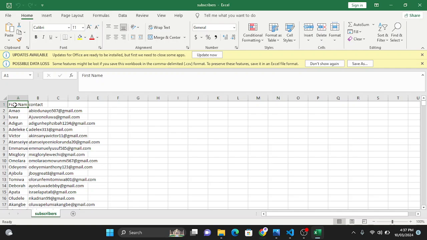Here we have the first name, and the other column is the contacts. The first name column includes the first names of our customers or users. Then the contacts column includes the email addresses of our customers or users.